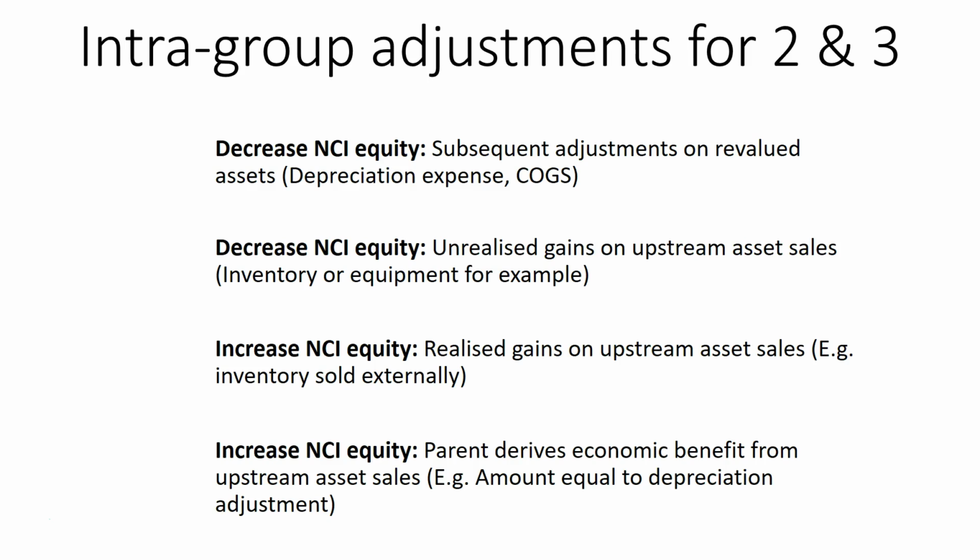And the final one, when the parent derives economic benefit from the upstream asset sales. So when that plant at carrying amount of $200,000 was sold to the parent for $250,000, we realized that gain every year equal to the amount of depreciation expense adjustment, because we were saying that as the asset is used, we realize economic benefits from it.